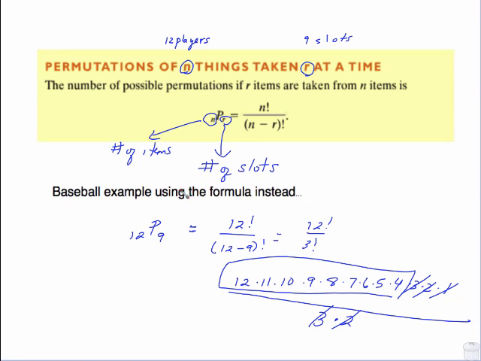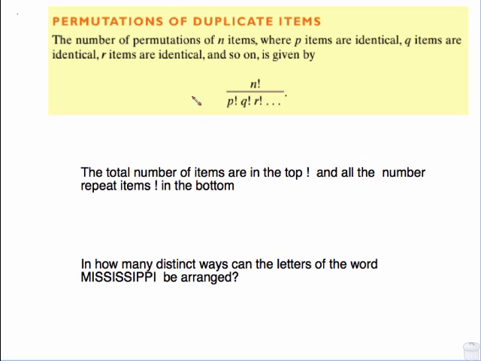So when you look at these kinds of problems, it is your choice if you want to use the slots or if you want to use the formula. Just do whatever works for you. Now there's another permutation formula that is this. It's talking about finding the number of permutations of n items where p items are identical and q items are identical, etc. Now that sounds really strange, but it's this idea.